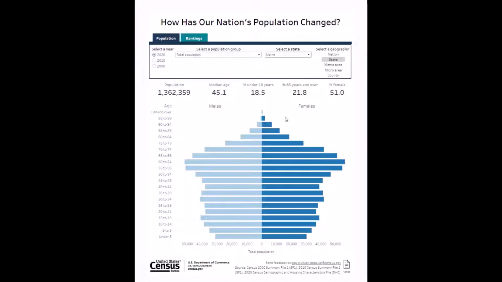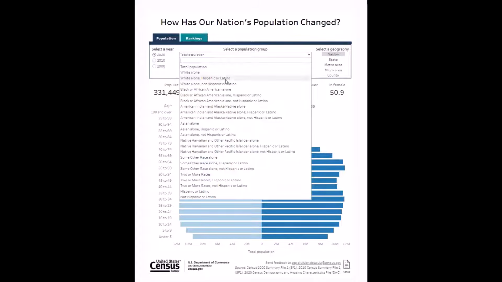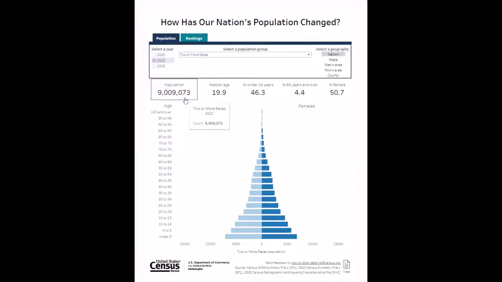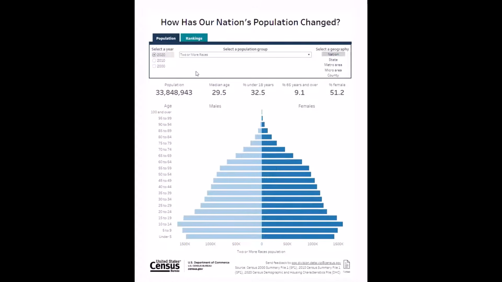The visualization also shows how several race and ethnicity groups have changed over time. Let's select and look at the population group 2 or more races, and then select the 2010 radio button. We see that there were around 9 million people who identified as multiracial in 2010, and that group had a median age of only 19.9. But by selecting the 2020 button, we see the population increase to almost 34 million, with a median age of 29.5.